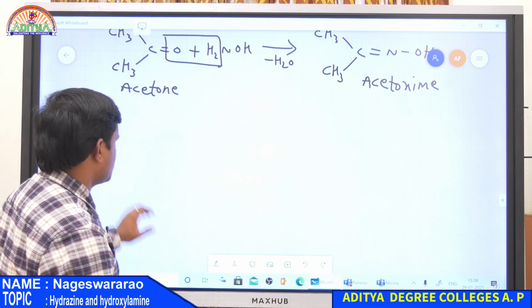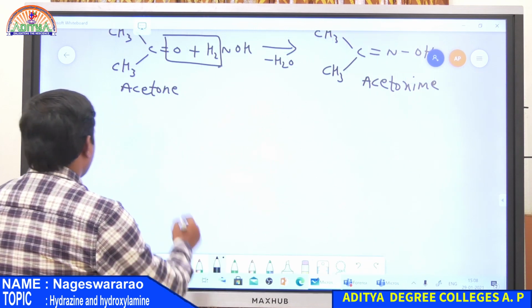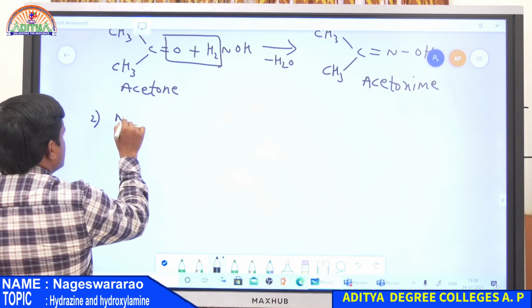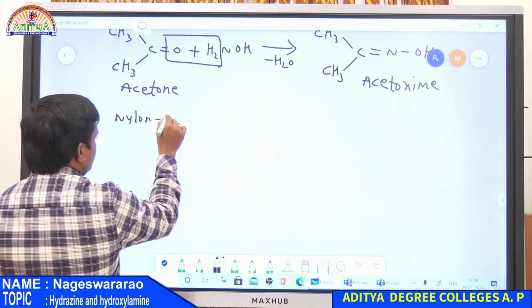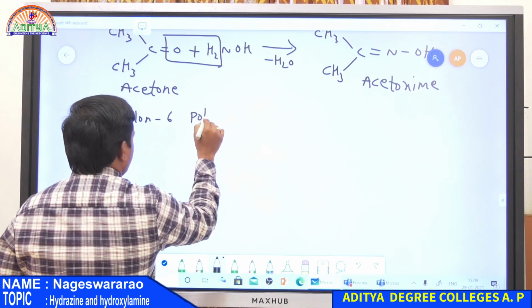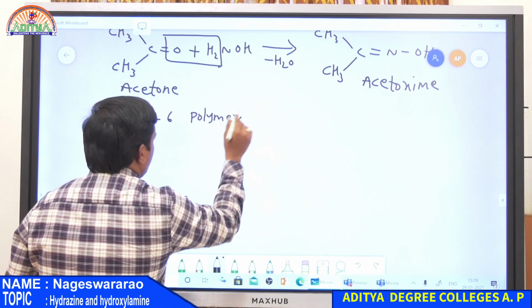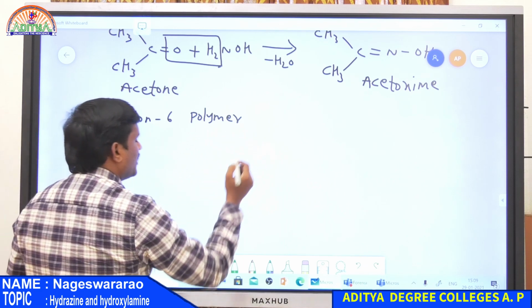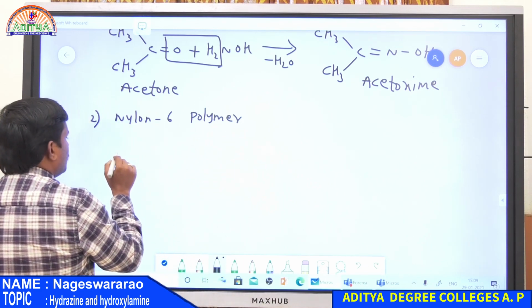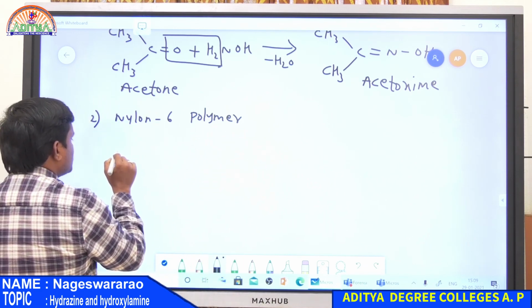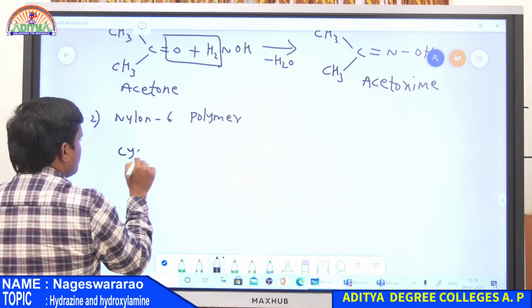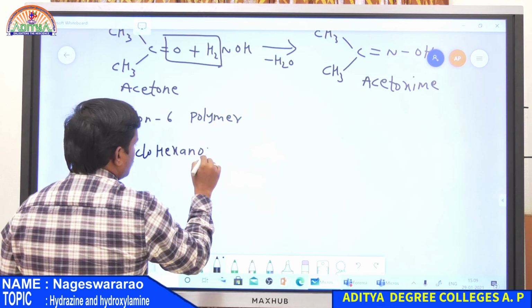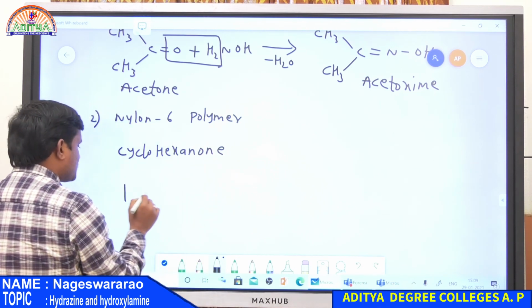And the next one is preparation of nylon 6 polymer. Nylon 6 polymer is prepared from NH2OH. Here the starting material is cyclohexanone.